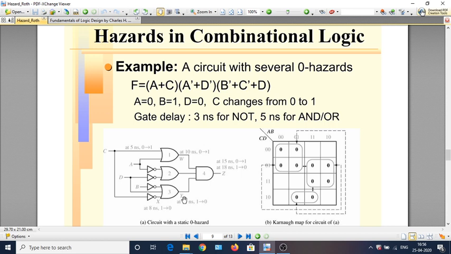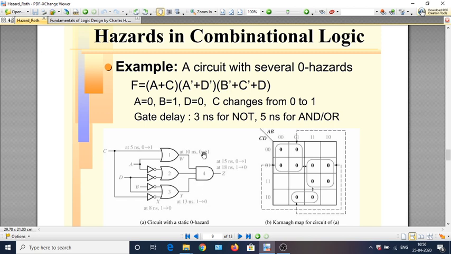And Y will also change as a result, and that change will happen 5 nanoseconds after X changes, that is 8 plus 5, 13 nanoseconds. So this is where it will occur. Similarly, you can trace out that the value of Z will also change, from 0 to 1 and 1 to 0.